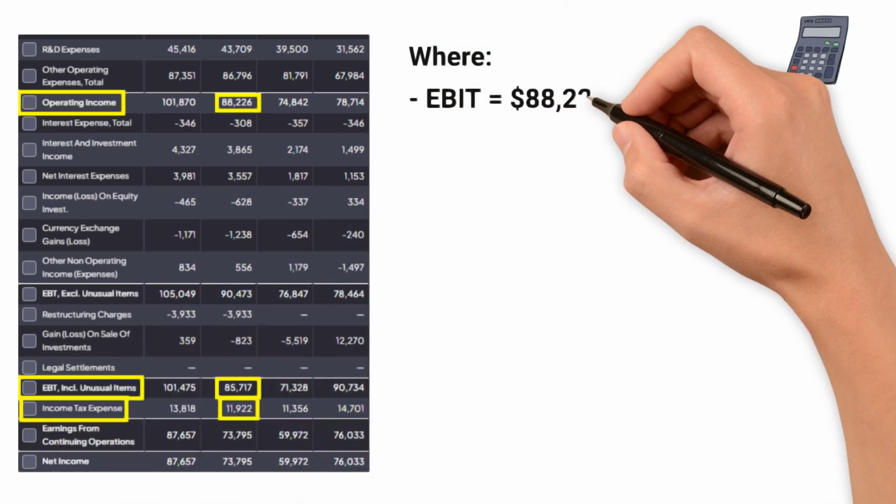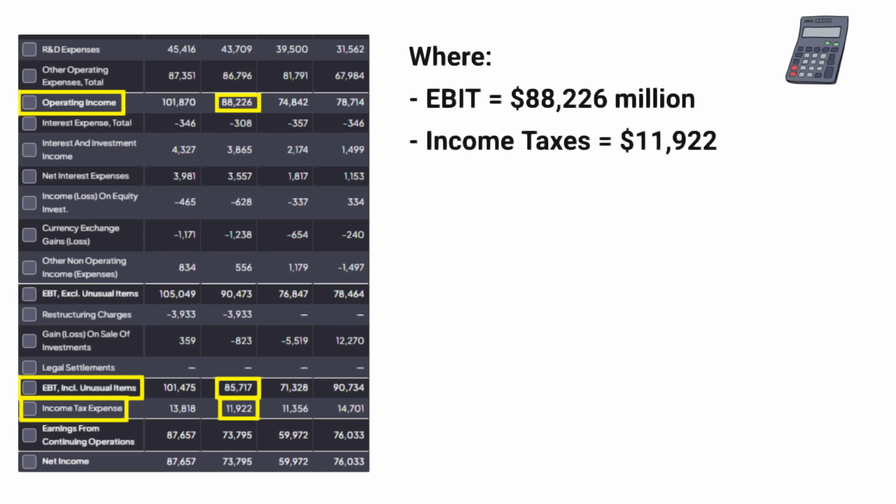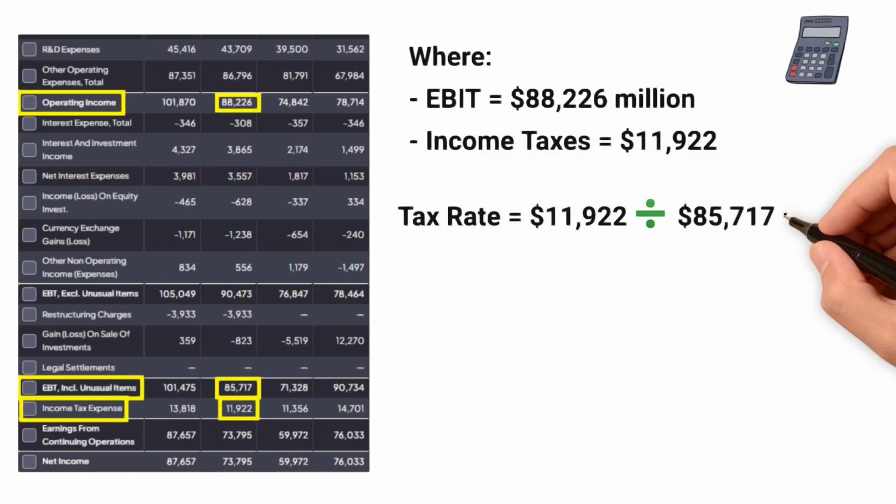On Google's income statement, we find EBIT or operating income equals $88.2 billion. Income taxes equals $11.9 billion. To determine the tax rate, we use two numbers. We use earnings before taxes, EBT, and income taxes, which we can find both here on the income statement. We then divide the income taxes by the EBT to determine the effective tax rate.